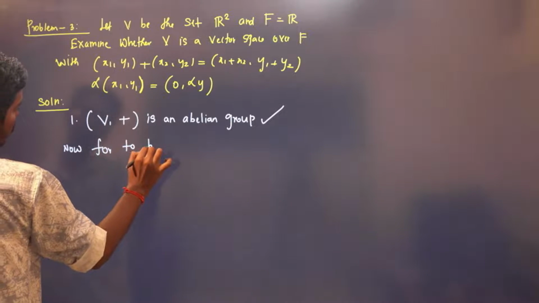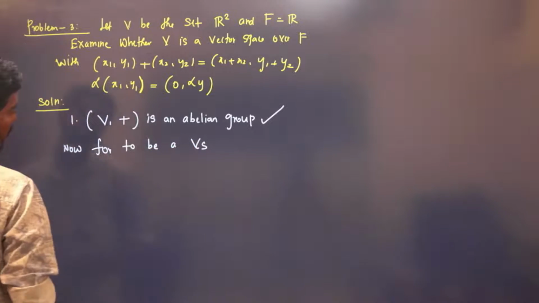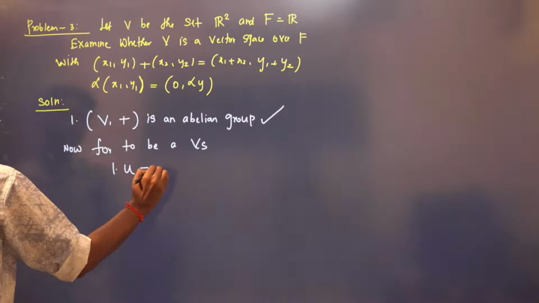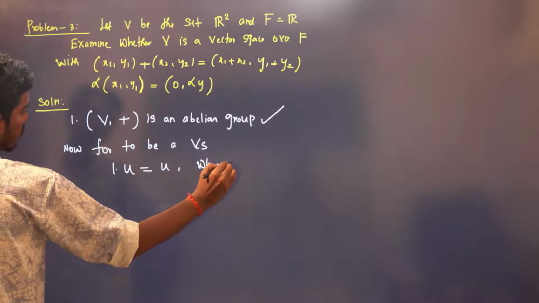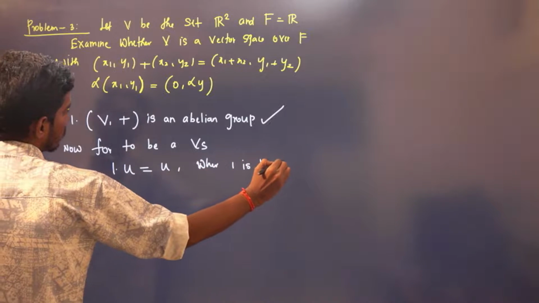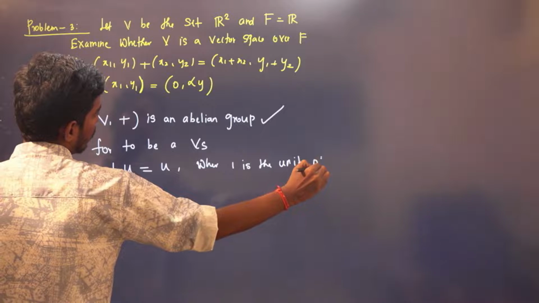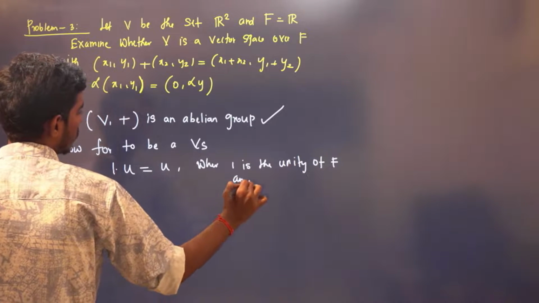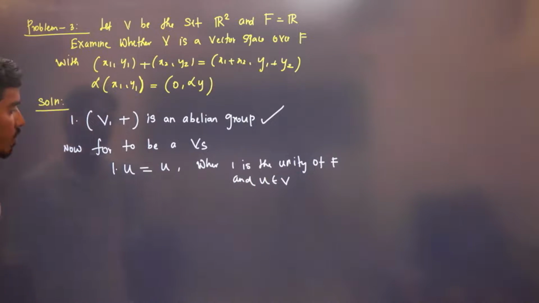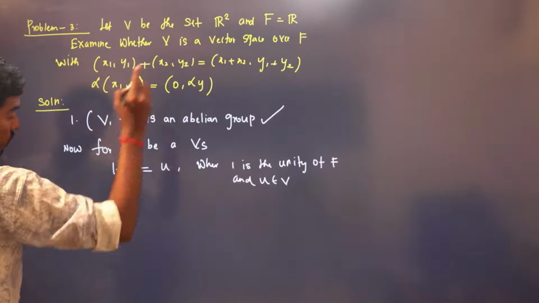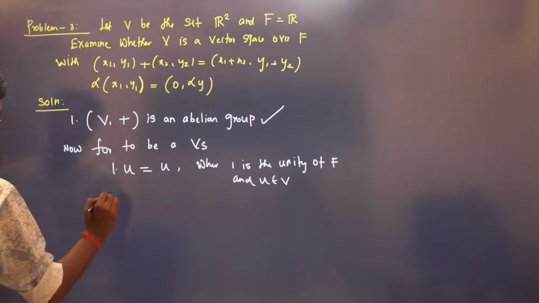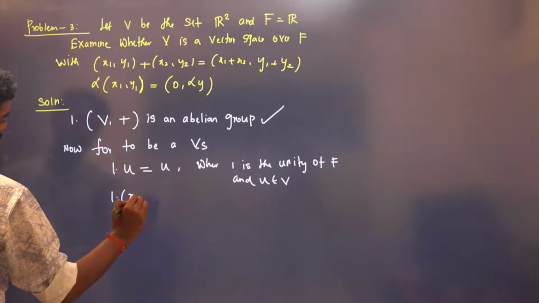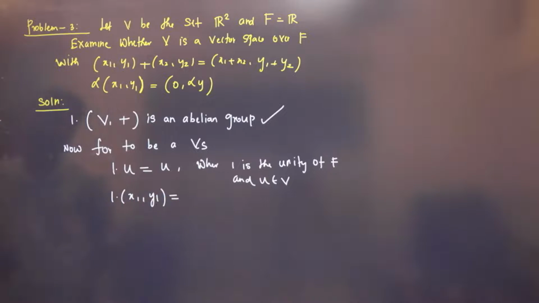Now, for V to be a vector space, 1 into u has to be equal to u, right? Where 1 is the unity of F and this u belongs to V, right? Now, what is unity of F? 1, which is again 1 is a unity of R. Now, what is 1 into x1 comma y1?